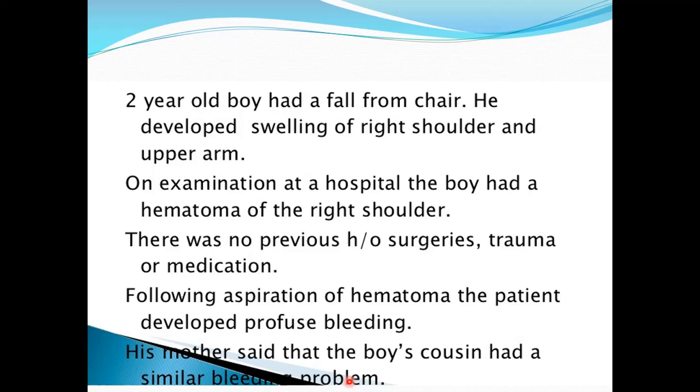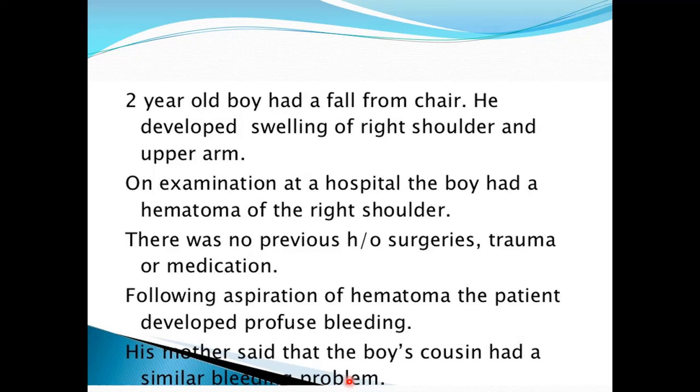Now, when we talked about hemophilia, the first point that we discussed was that it is a congenital problem and it runs in families. So, in case there is a scenario of hemophilia, in the history it is mentioned that a cousin or an uncle in the family also has the same problem, and it is always a male patient; in the history a male family member is always having the problem.